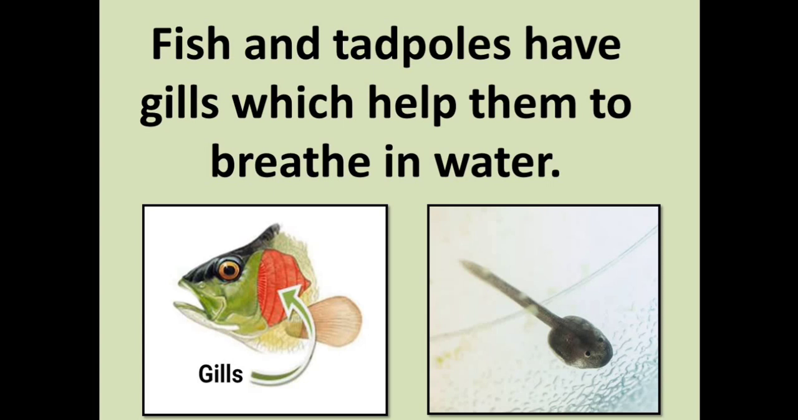Fish and tadpoles breathe air mixed in water. They use special body parts called gills for breathing. See the fish gills in the picture below, and the other is the tadpole.